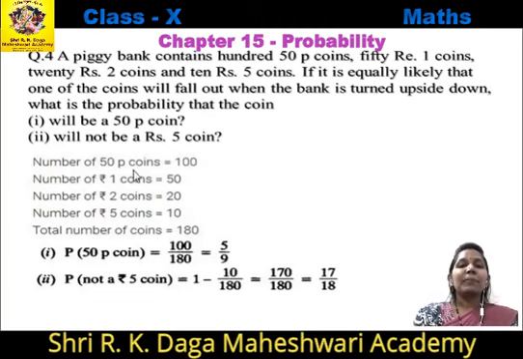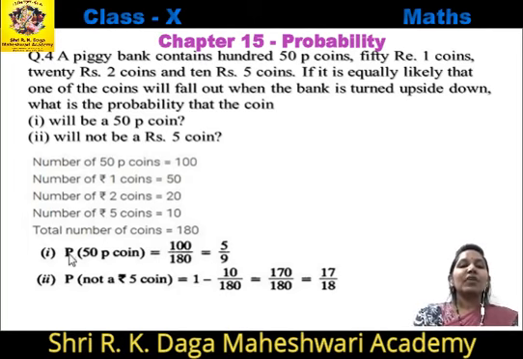Number of 50 paise coins is equal to 100. Number of 1 rupee coins is equal to 50. Number of 2 rupee coins is equal to 20. And the number of 5 rupee coins is 10. So total number of coins is equal to 100 plus 50, 150 plus 20, 170 plus 10, 180. Total number of coins is 180.